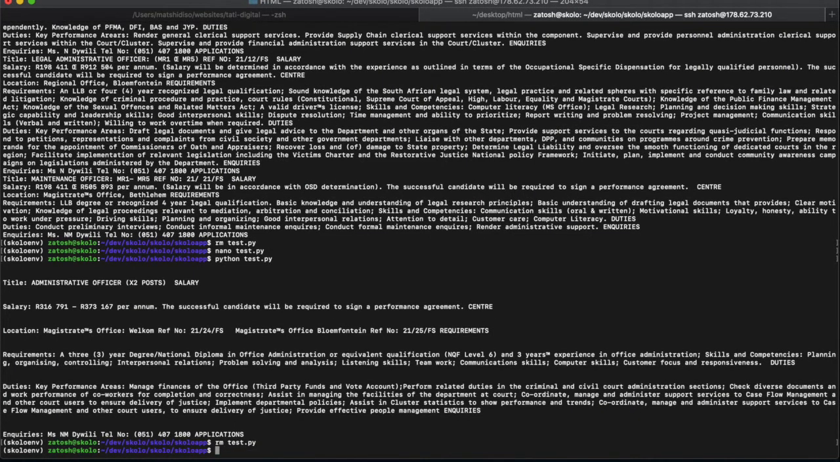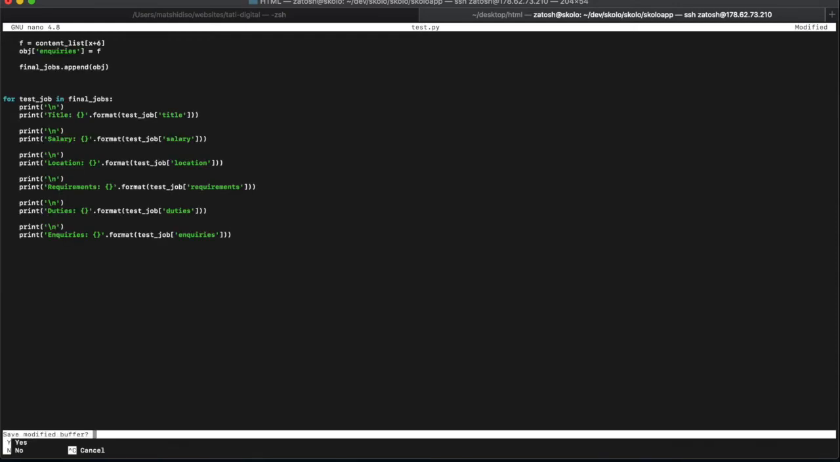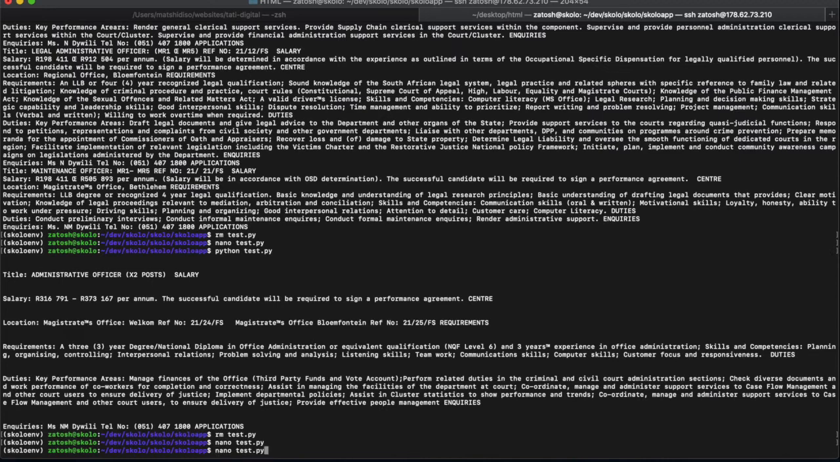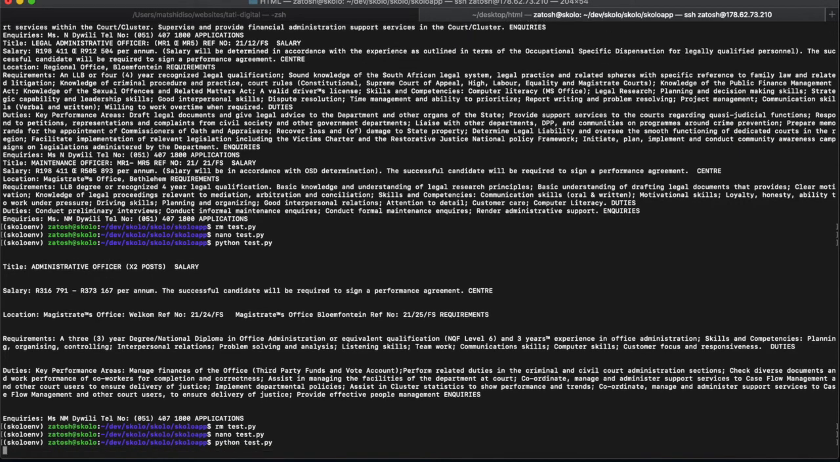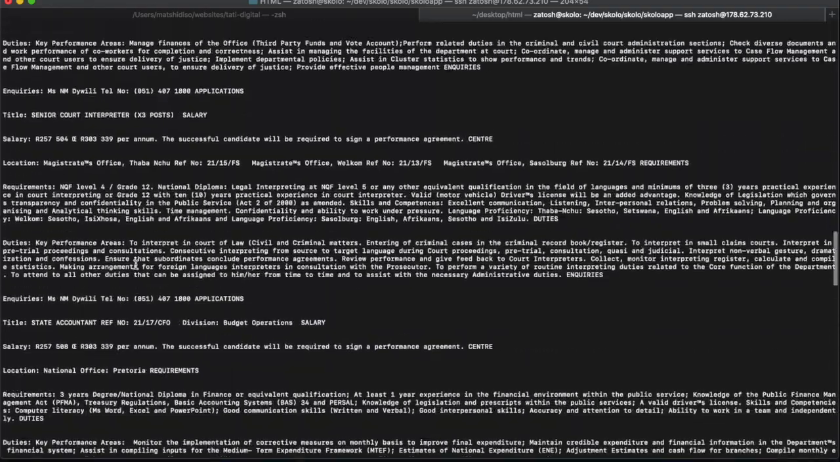So remove what's there already, up. Nano the new file, paste it in there. Save it, and then let's run it. Python test.py. All right, so it's printing a lot. It's printing each and every single job that's in that document.